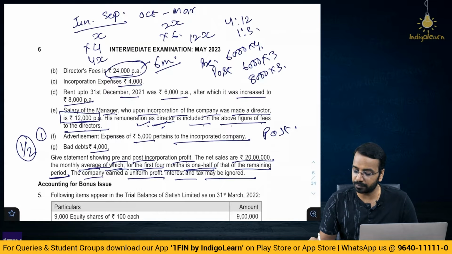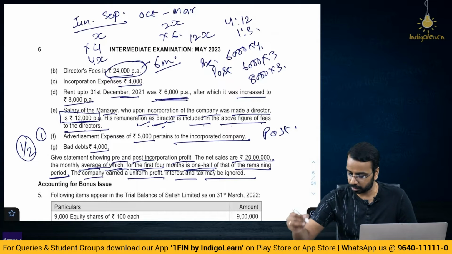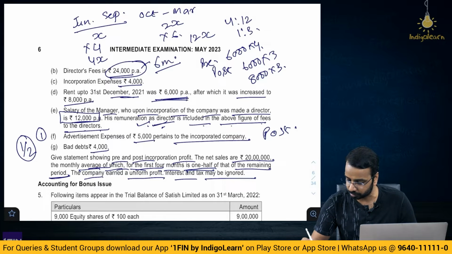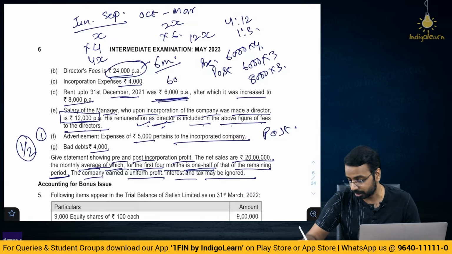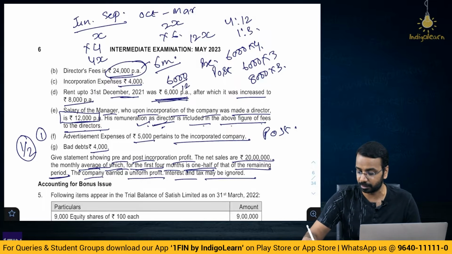Then, rent up to 31st December was 6,000 per annum. Oh, so I think I took here 6,000 per month. So it is not 6,000 per month, it is 6,000 per annum. Such mistakes can happen. Okay. So it is 6,000 by 12, it is actually 500.